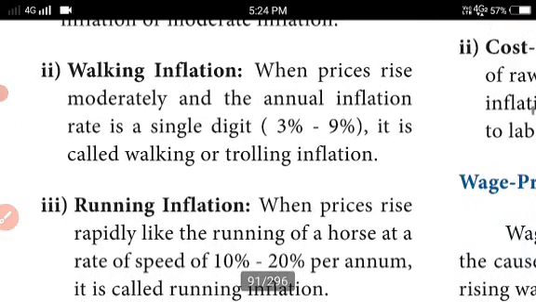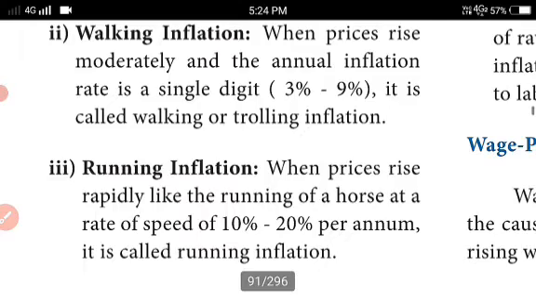The next one is walking inflation. When prices rise moderately and the annual inflation rate is a single digit, it may be a single-digit annual rate, 3% to 9%. These are all called single digit, isn't it?